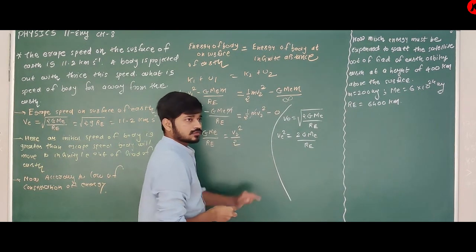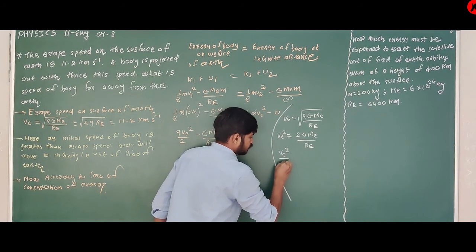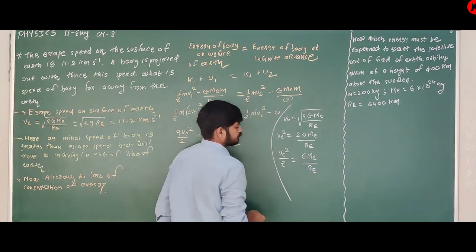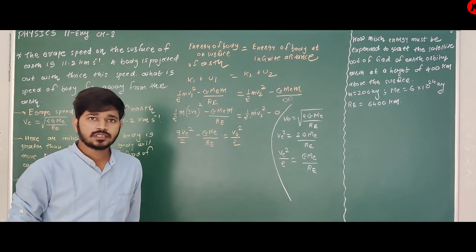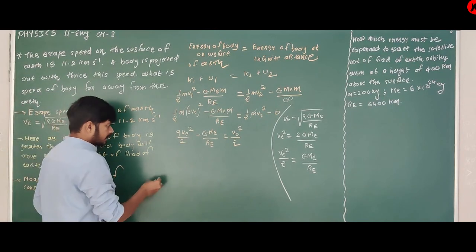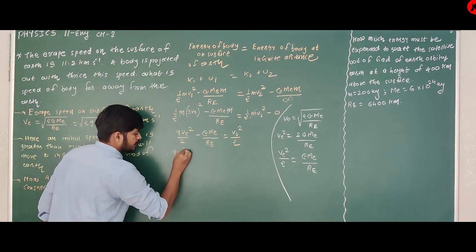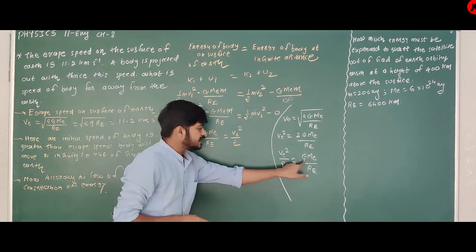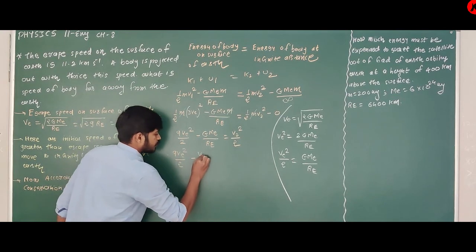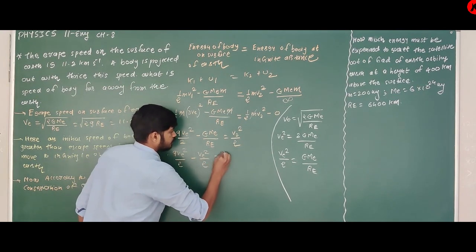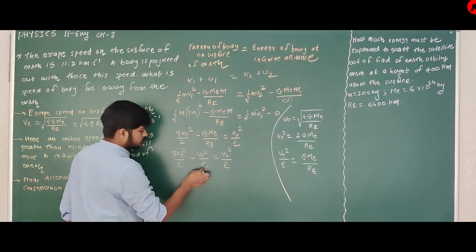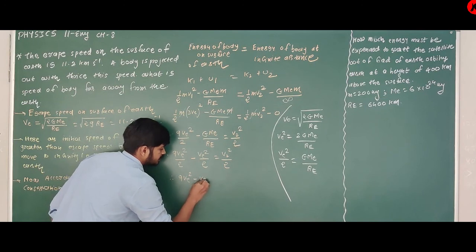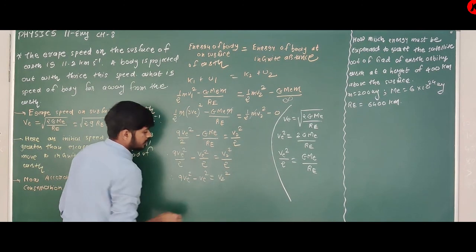Now take this 2 to this side, so VE square by 2 is equal to G ME upon RE. Clear about this? Therefore 9VE square by 2 minus G ME upon RE, replaced by VE square by 2, is equal to V2 square by 2. So the 2 cancels, and 9VE square minus VE square is equal to V2 square.